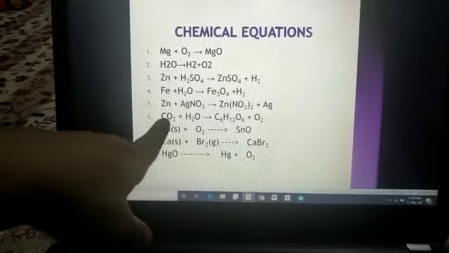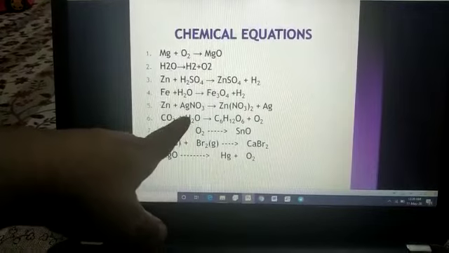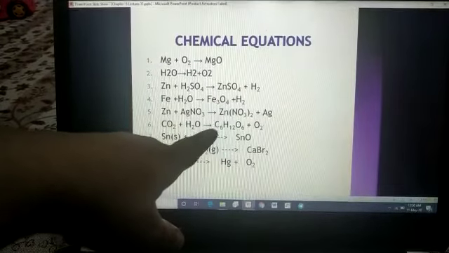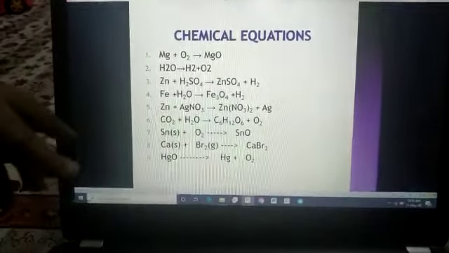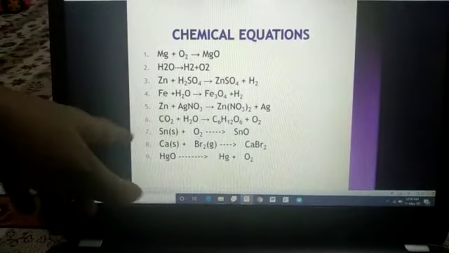See, 6 CO2 plus 6 H2O to form glucose plus 6 O2. Then the equation will get balanced.